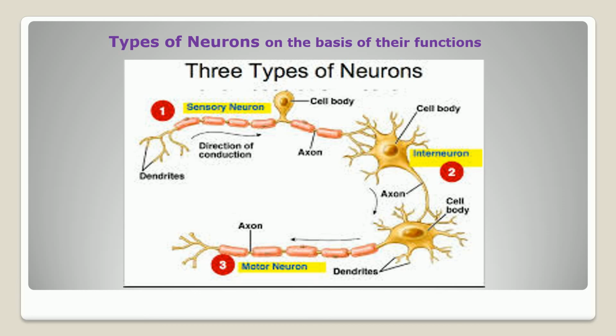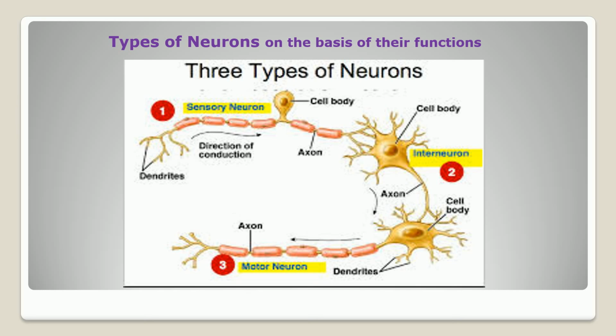Internuncial neurons are found in the brain or spinal cord, and receive the impulse from sensory or afferent neurons and transport it towards the motor or effector neuron. Then the motor neuron carries the impulse from the brain to the effectors. So the sensory neuron receives the impulse from the receptor, and the motor neuron transfers the impulse to the effectors.